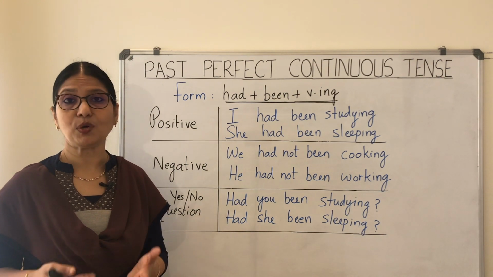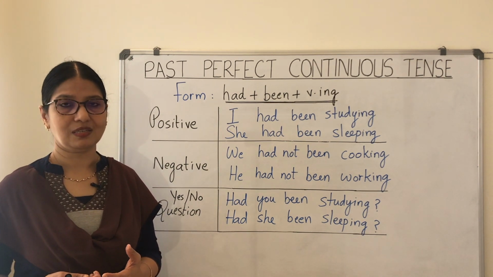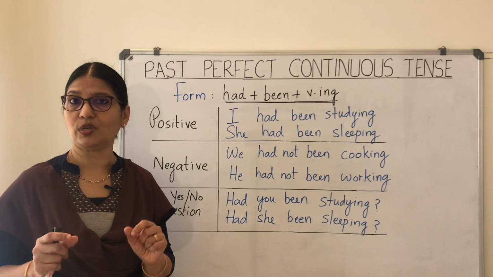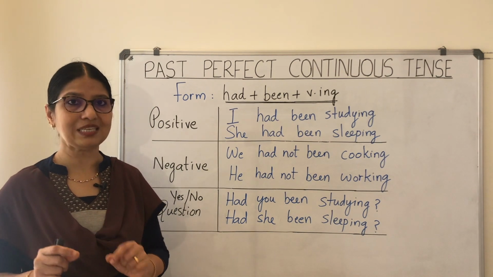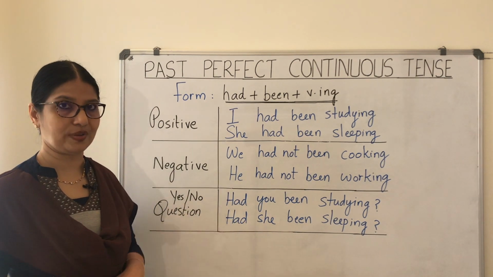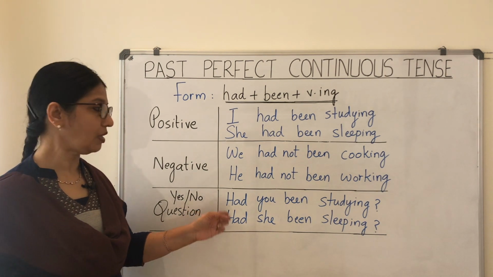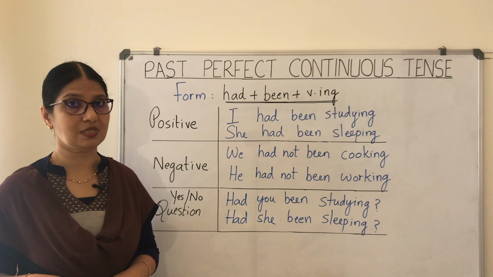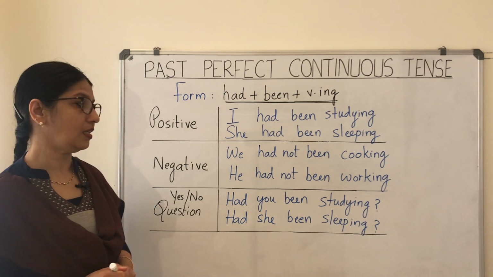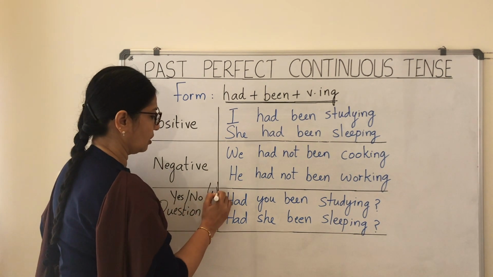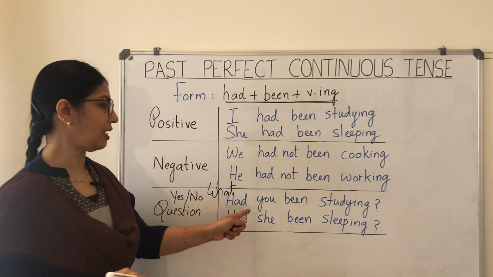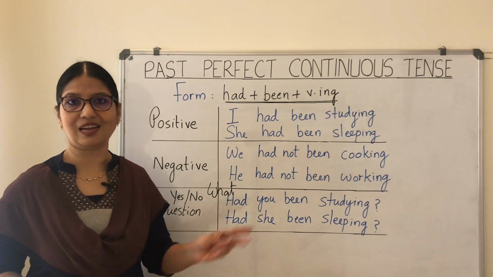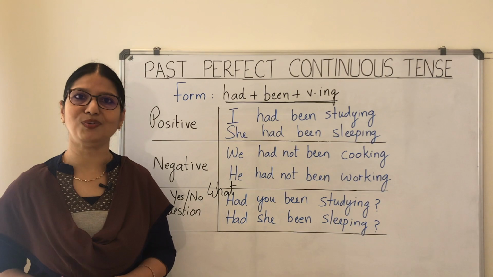And then if you want to ask a WH question, you just have to add the WH word that you need for that context in front of the yes or no question. So here, for example, had you been studying? And if you want to know what subject she was studying, you can add the word what here. So what had you been studying? And there you have the WH question for you.